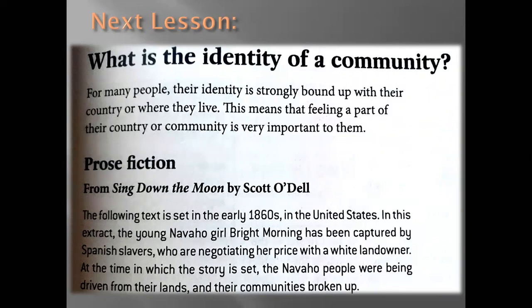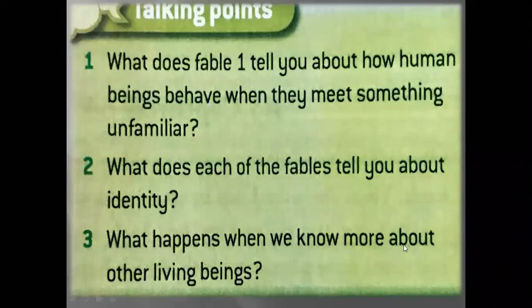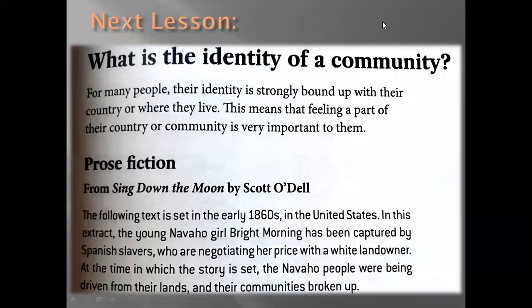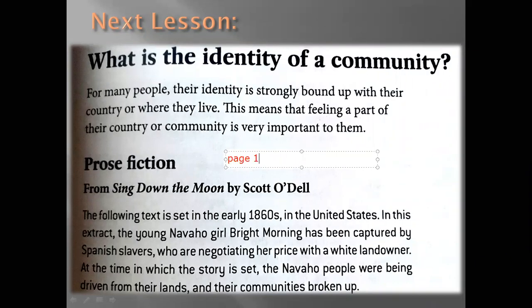On Sunday when we start, it will be easier for us to deal with it. Which page, Miss? Pages 141, 142, 143.